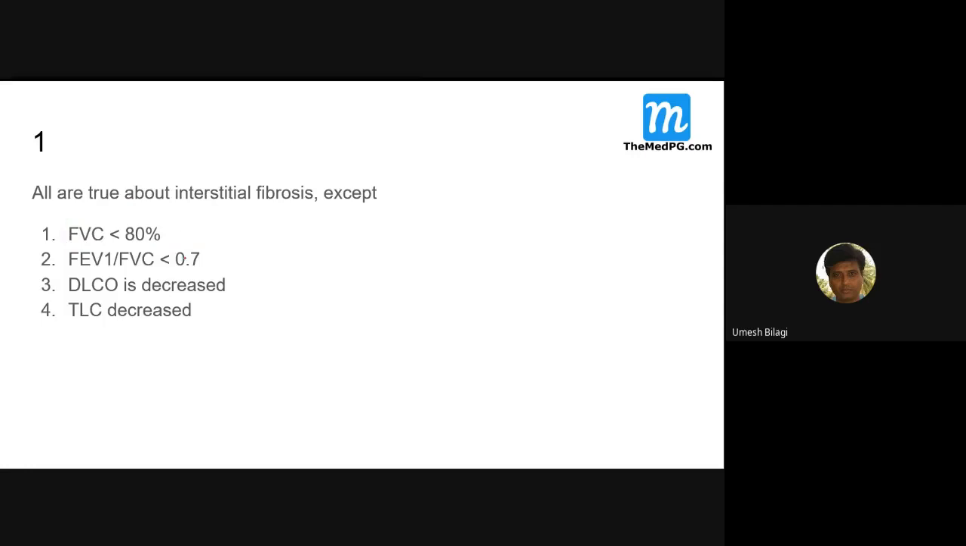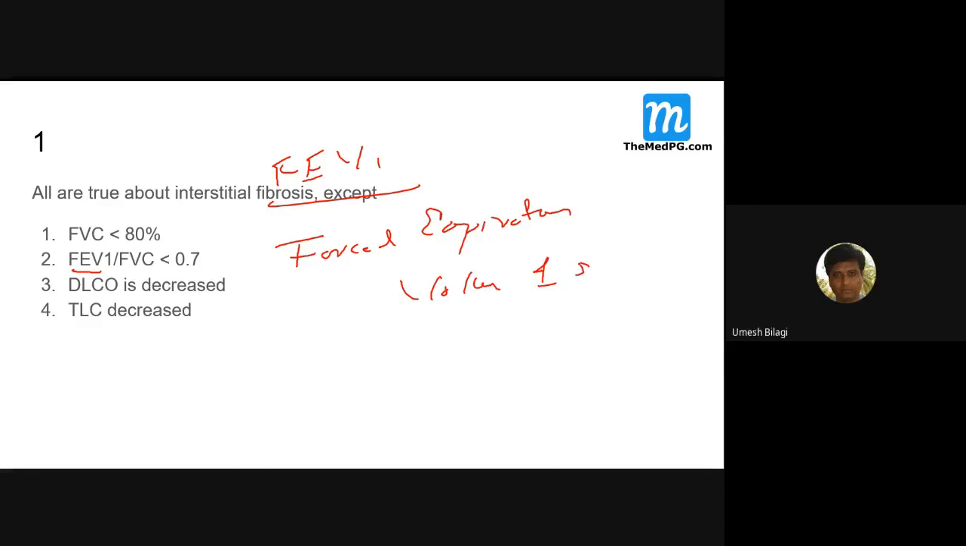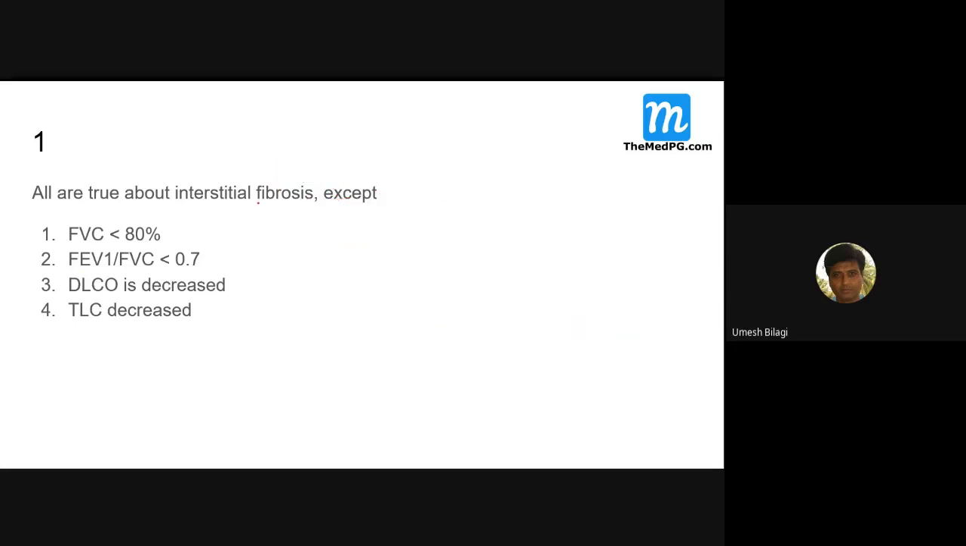And what about this ratio? FEV1. What is FEV1? Forced expiratory volume in the first second. That is the speed at which the person can expire after taking the full inspiration. Maximum inspiration the person has to take, then has to expire with full speed. That is FEV1.